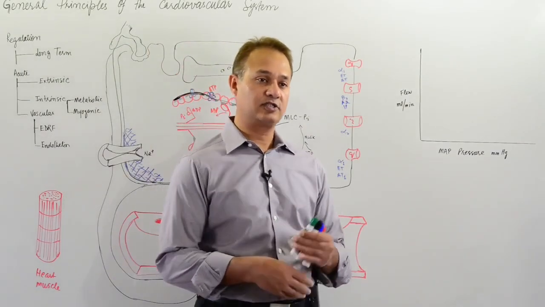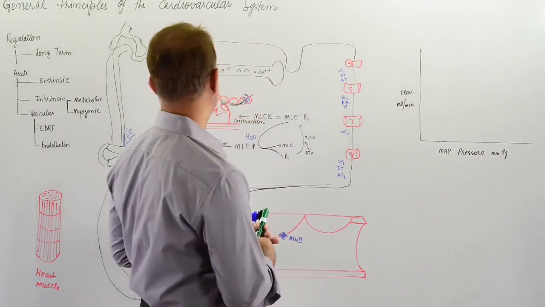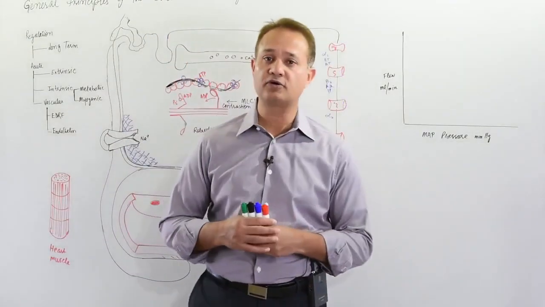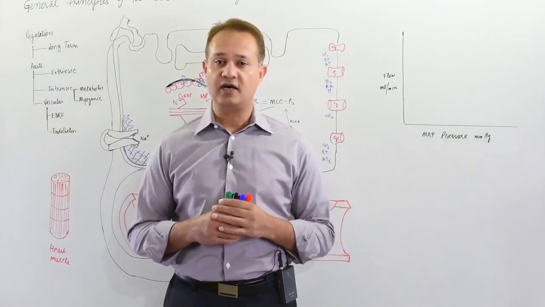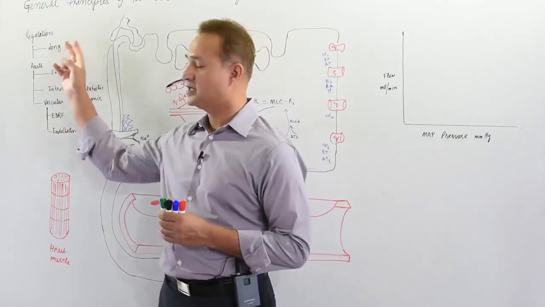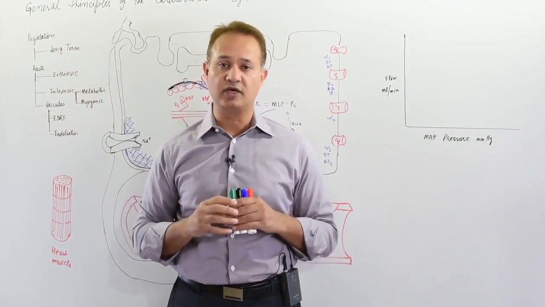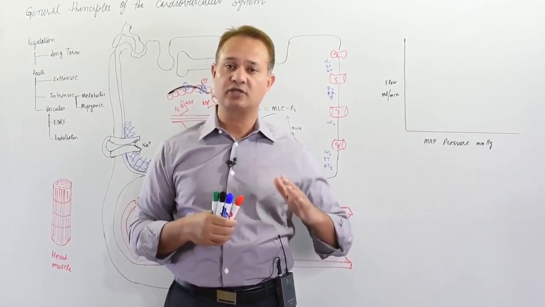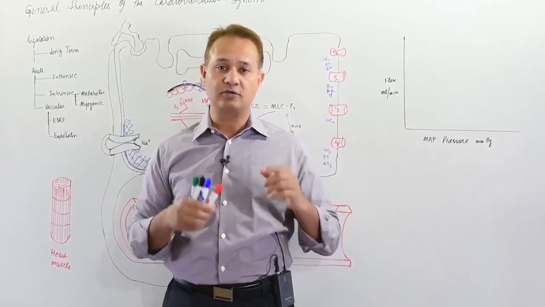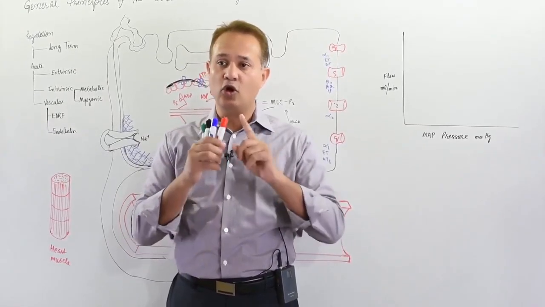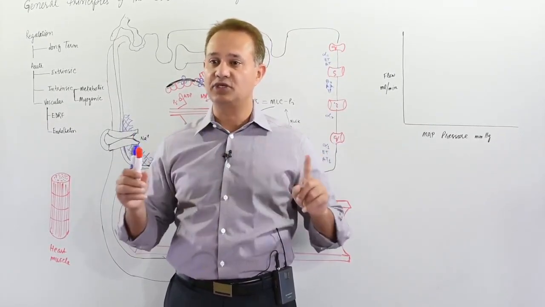We're talking about the cardiovascular system general principles. The lecture today is really important. This lecture is about the autoregulation of the blood flow. So let's start. The very first thing to understand is that when we talk about the regulation of the blood, we do not talk about the regulation of the blood pressure. Instead, we talk about the regulation of blood flow over a changing pressure.